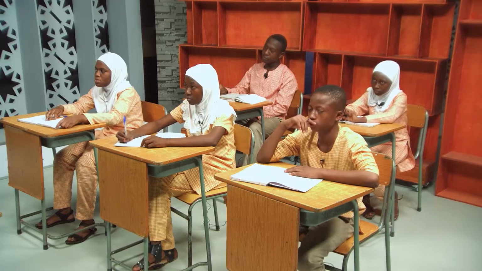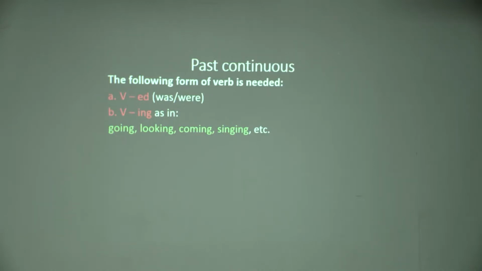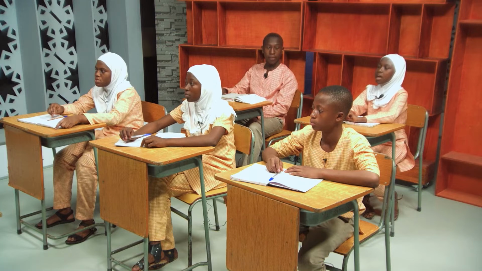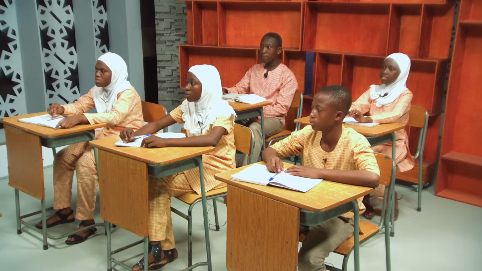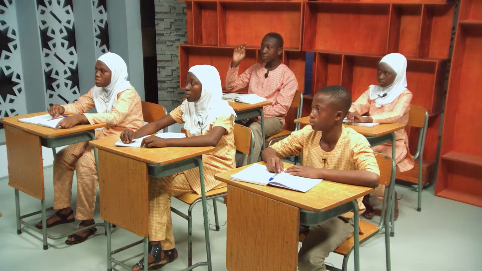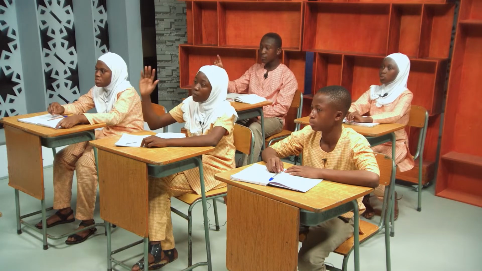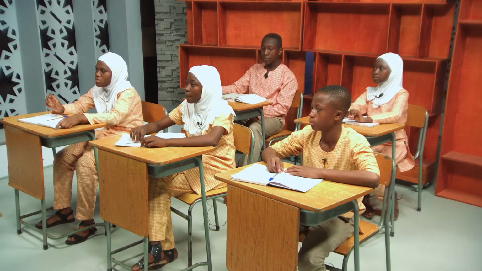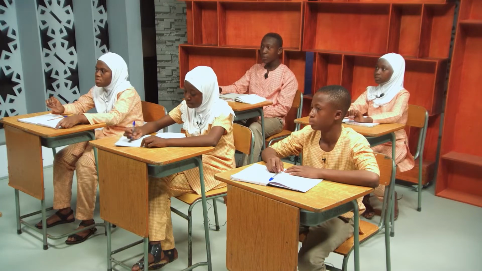Do you understand? Good. Before we display what we have here as examples, let me have you mention some of the examples for me. Just combine the past form of our verb and the progressive form of a verb. Any other verb you have? Yes? Salma? I was going to check if the teacher was in the classroom. Oh, just give me the verb form. Just give me the tense, not necessarily in a sentence. Was going. Good. So we have like, was going.